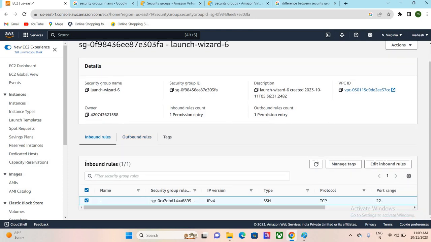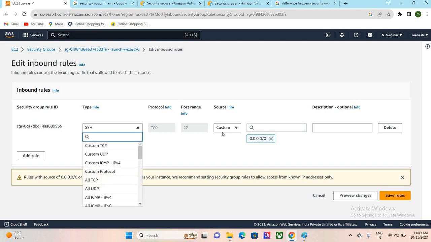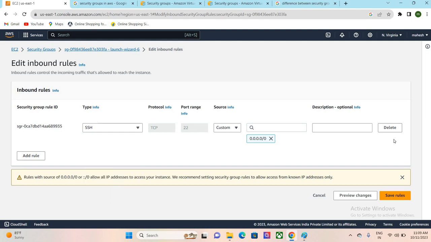What are the inbound rules provided? This is the security group. Inbound rules: IPv4, type SSH, TCP, port range 22. Whatever inbound rules we provide, based upon that it will allow traffic to us. Port 22 means SSH port.